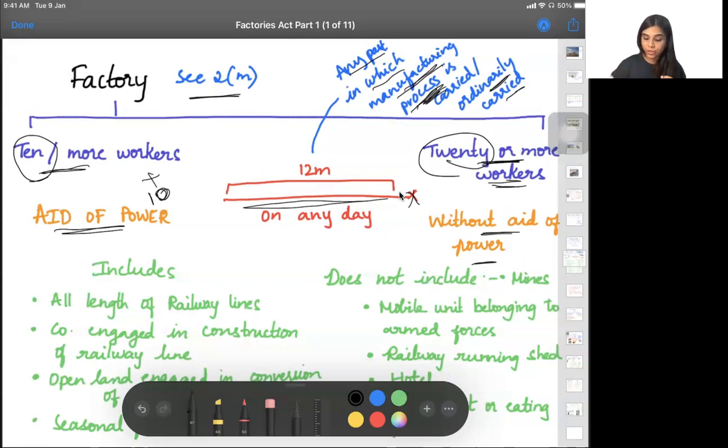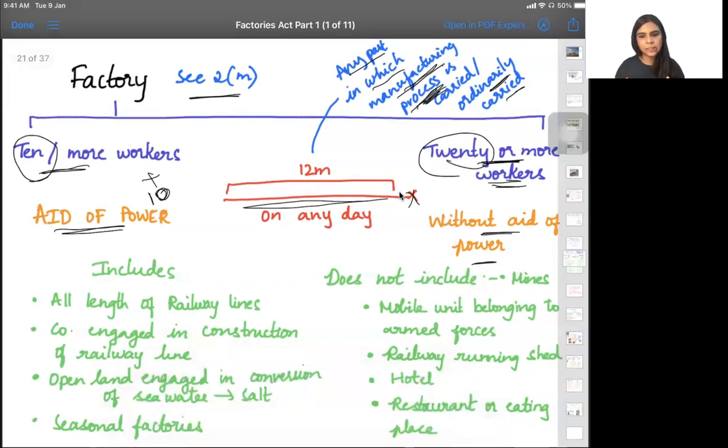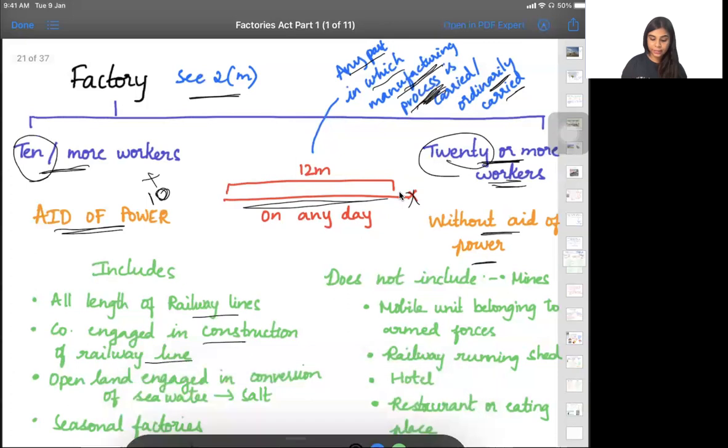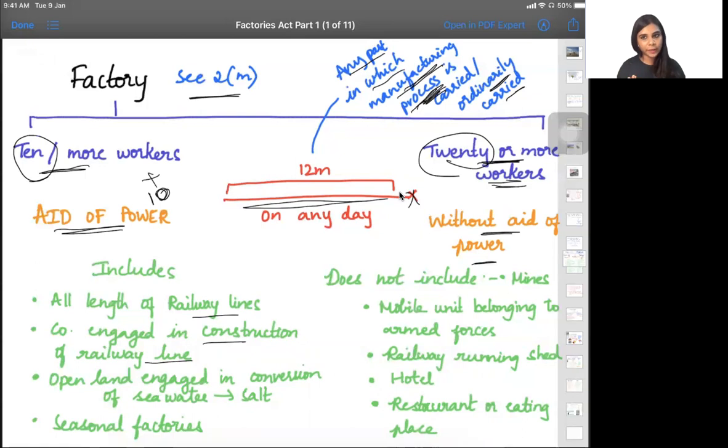Now, this is the definition, and because of some case laws, we can understand what is included in the factory and what is not. Included are railway lines, any construction of railway lines, and any open land engaged in the conversion of seawater to salt. You know, they take the seawater, dry it, and make it into salt. That is also a manufacturing process, and that land will also be called a factory. Any seasonal factories will also be called factories.